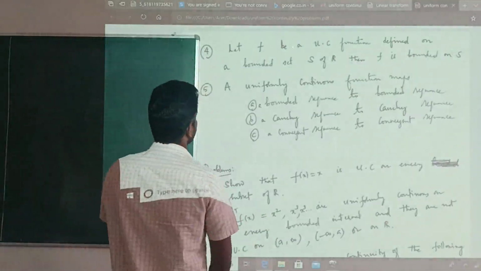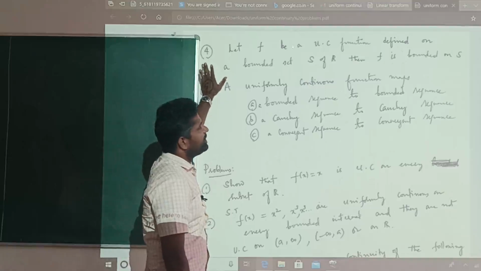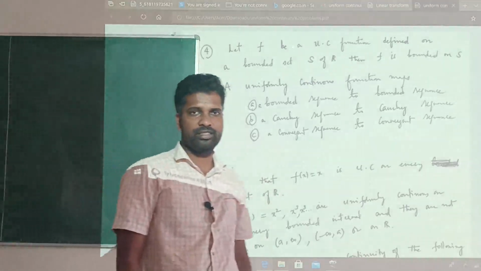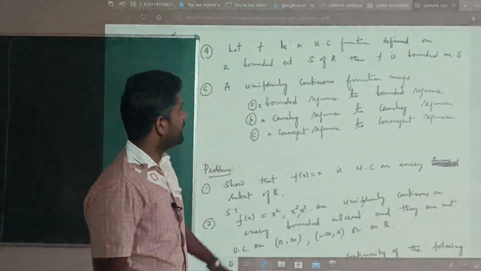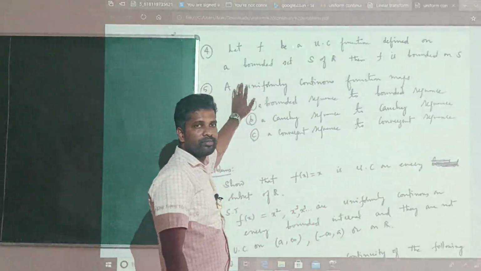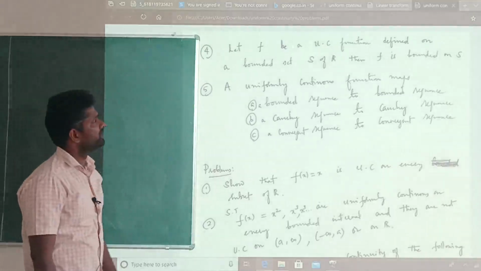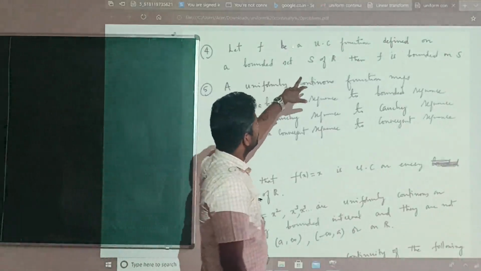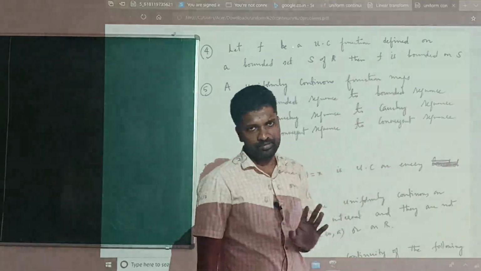The fourth remark is, if f is a uniformly continuous function defined on a bounded set, then f is bounded. That is, the image of a uniformly continuous function on a bounded set is bounded.